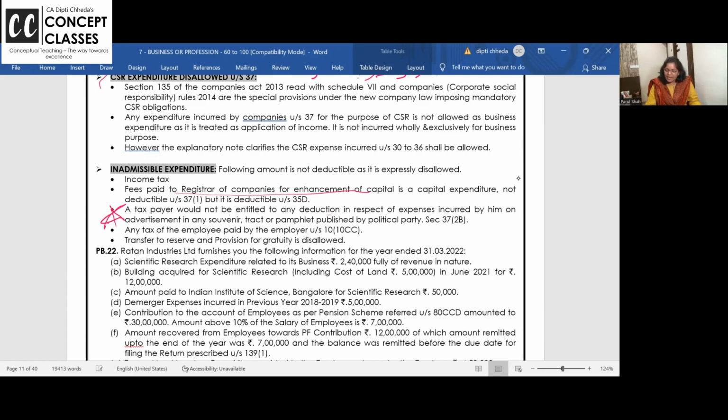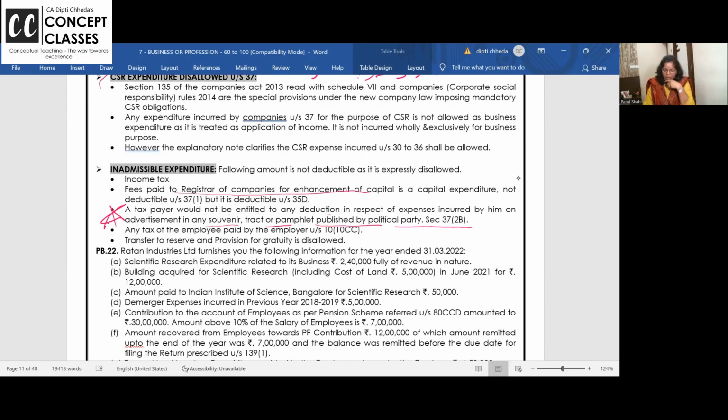Taxpayer would not be entitled to deduction in respect of expenses incurred by him on advertisement in any souvenir, tract, pamphlet published by political party. So political party, BJP, blah, blah, blah on one side, and next side your company's ad. Can you allow this advertisement expense? No. If you genuinely want to support a political party, donate them and claim deduction in 80G, right?